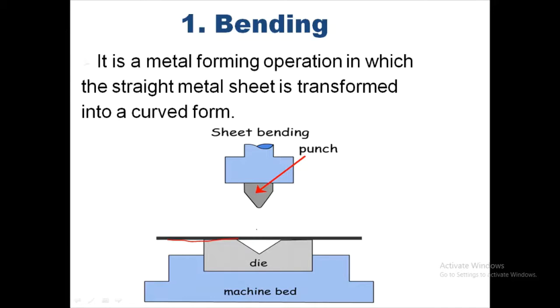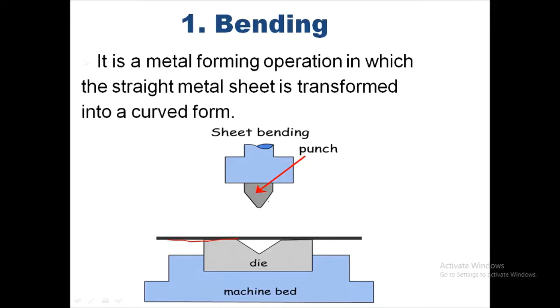The deformed shape tends to change a little after the force acting on it is removed. So in this, the spring back effect is there. That means to compensate for the spring back effect and produce the correct shape, the angle is given over here. So this is what bending is about.